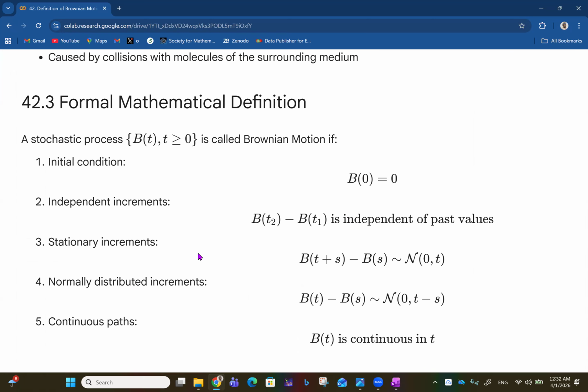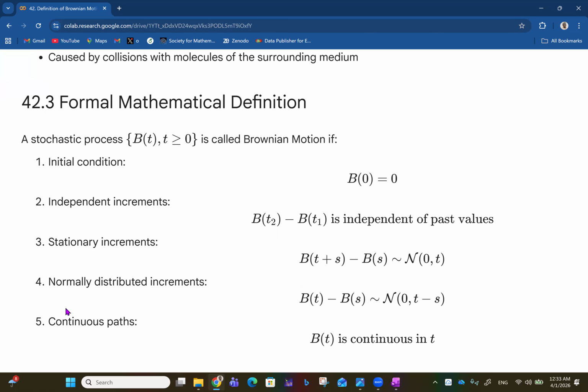And then we have stationary increments, meaning that the Brownian motion at time t plus s minus B(s) is normally distributed with mean 0 and variance t, like that. We also have normally distributed increments, meaning that the Brownian motion at time t minus Brownian motion at time s is normally distributed with mean 0 and variance t minus s, like that. Of course, you can already imagine here that the variance is (t plus s) minus s. That's why you have t here, and here you have t minus s, like this.